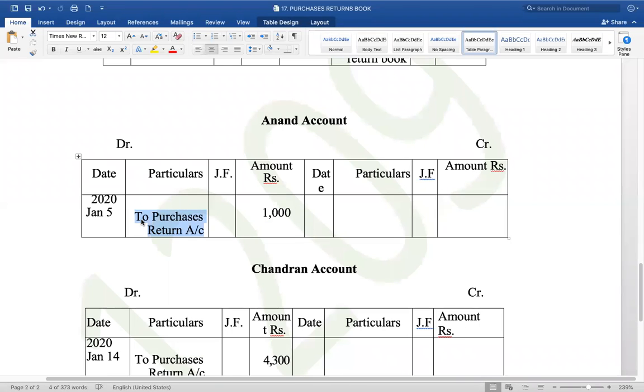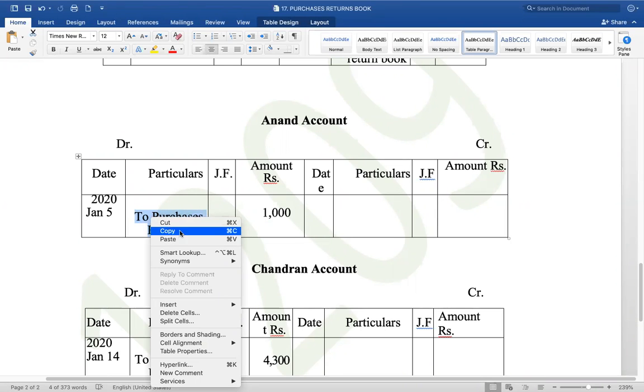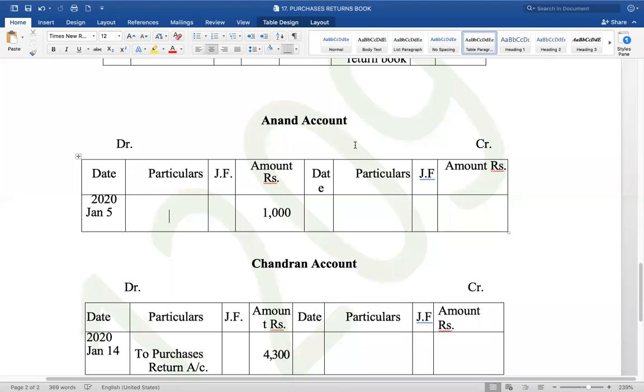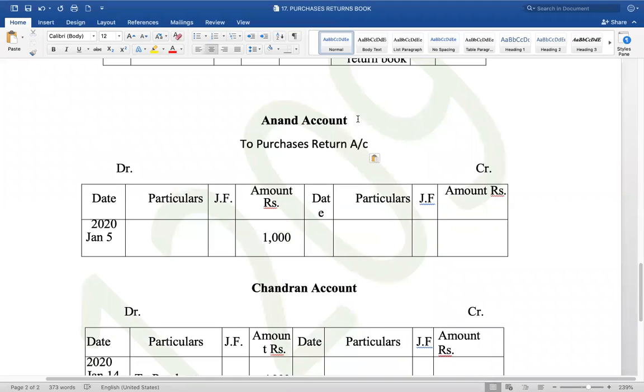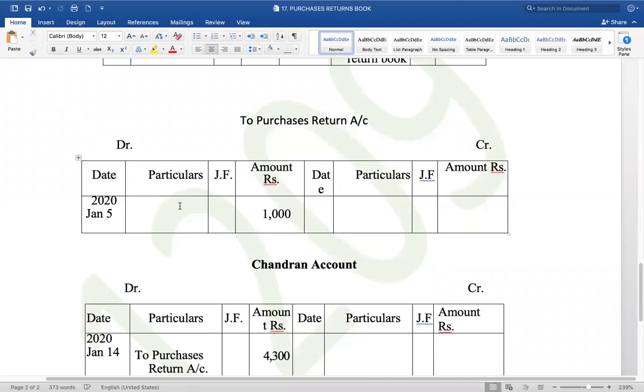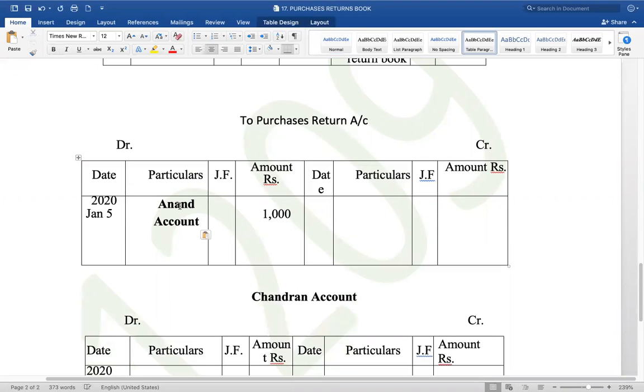Now look at this. When you made the purchase, you wrote it like this: to Anand.